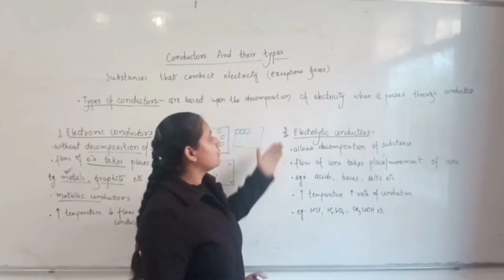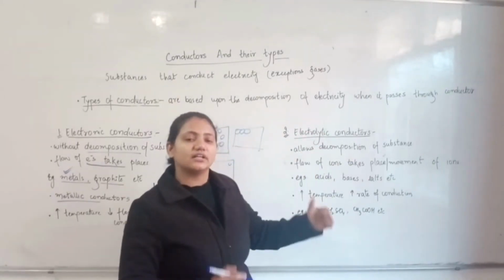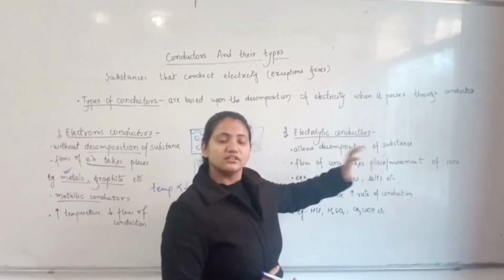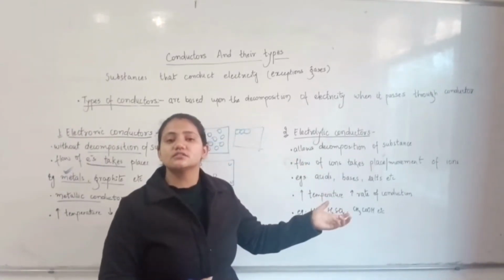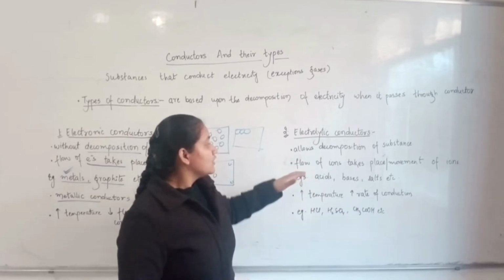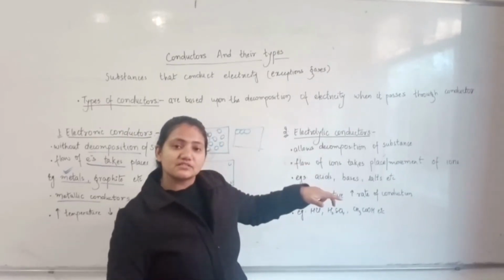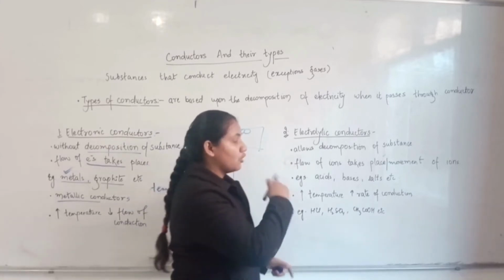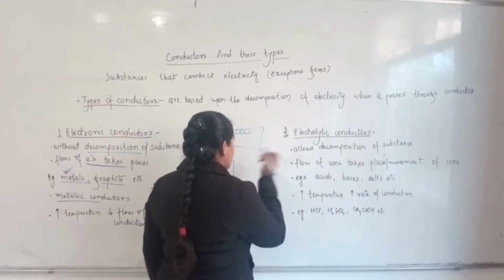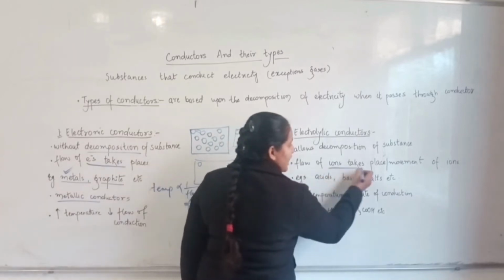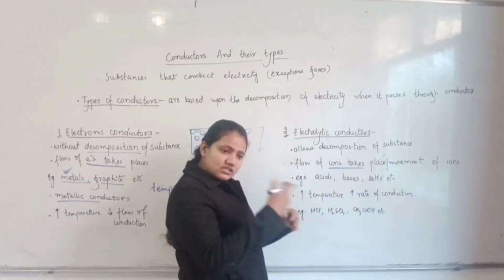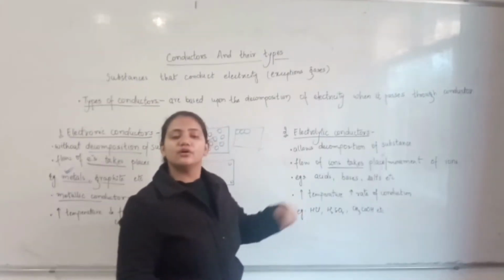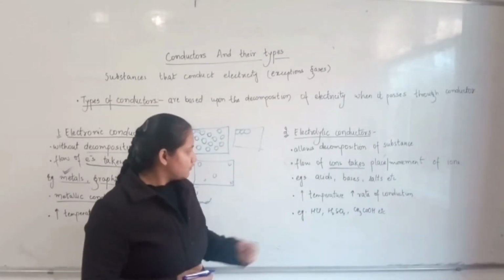Whereas the electrolytic conductors are those conductors in which the decomposition of substances takes place. The substances undergo decomposition and their conjugate ions are formed. Due to the movement of these ions only, these electrolytes work as conductors.